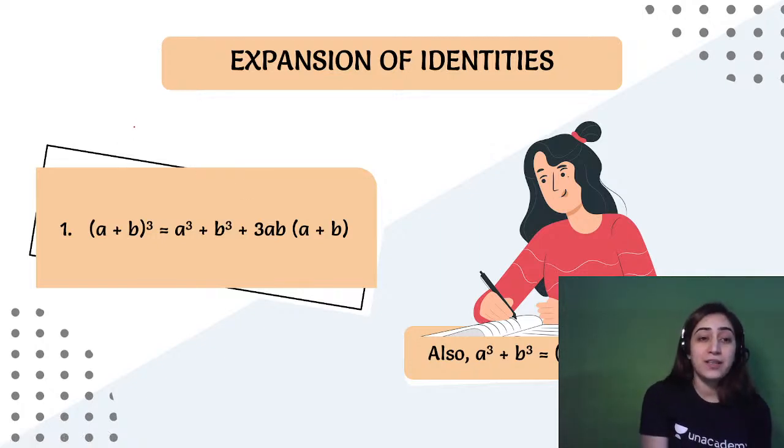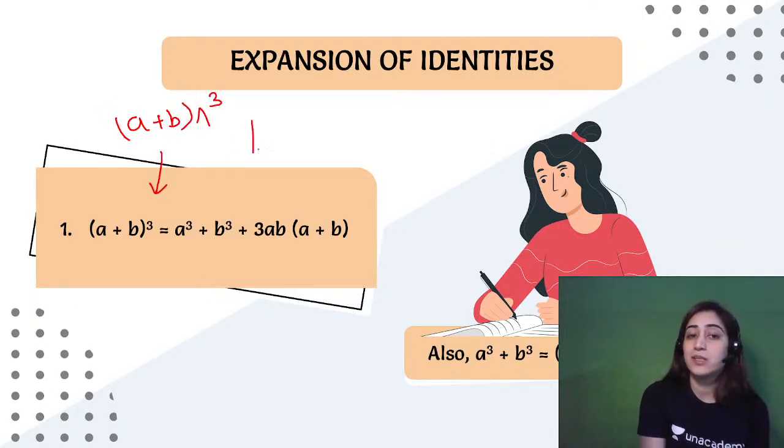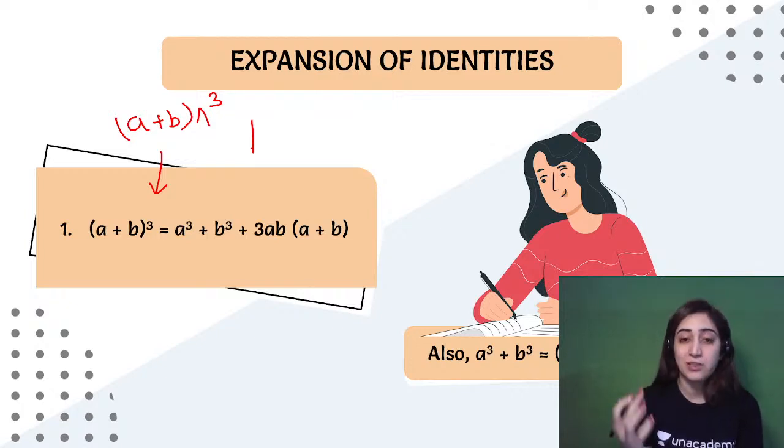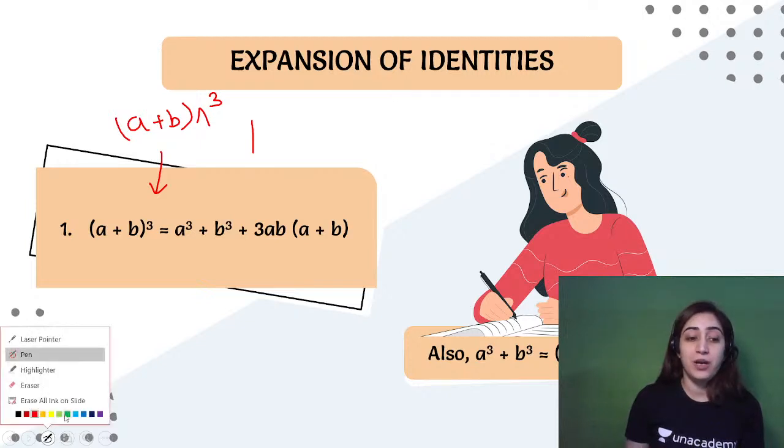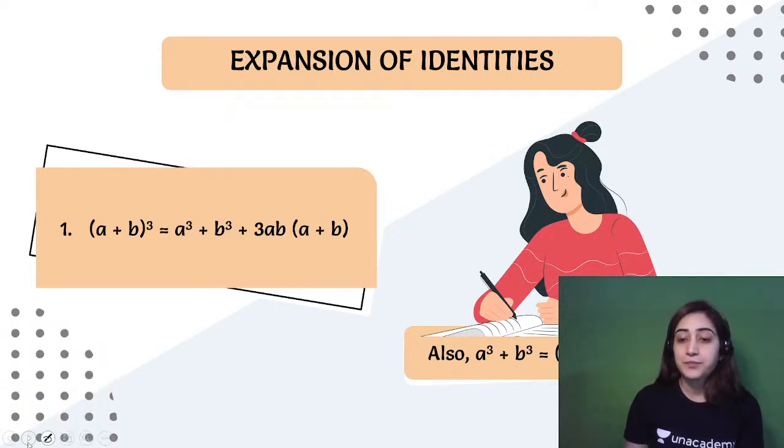And if you're writing in the chat box and you don't know how to write it, you can write a plus b like this, cube. So that stands for whole cube. This arrow sign or a slash sign, I'll understand in the chat box that you want to say whole cube. All right, so let's see how many of you know this formula or this identity.